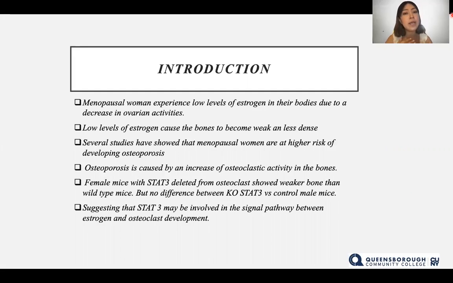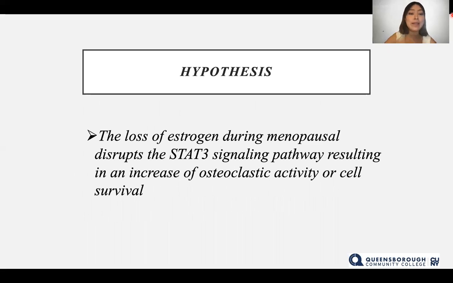clearly defined. We have recently shown that female mice with the signal transducer and activator of transcription 3 deleted from osteoclasts have weaker bones than the wild type or control mice. But there was no difference between the knockout STAT3 and the control male mice, suggesting that STAT3 might be involved in the signal pathway between estrogen and osteoclast development. So we developed the hypothesis that the loss of estrogen during the menopausal stage disrupts the STAT3 signaling pathway, resulting in an increase of osteoclastic activity or cell survival.